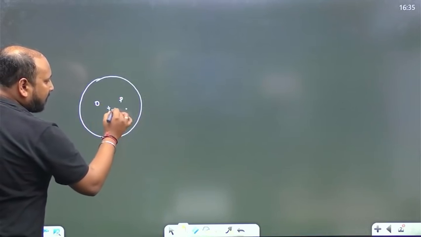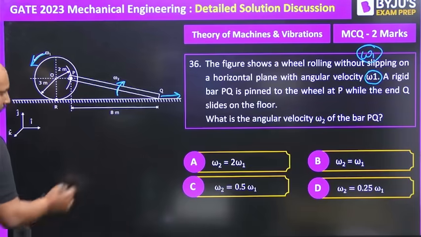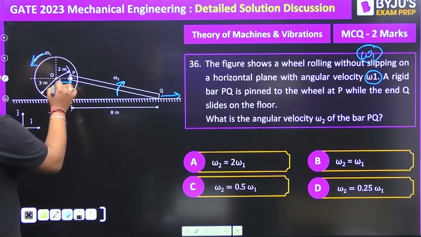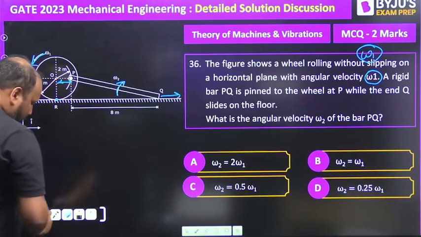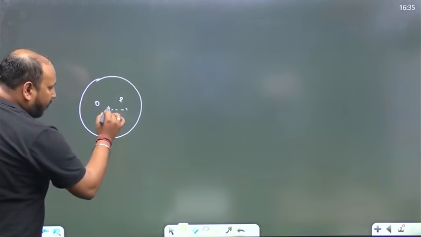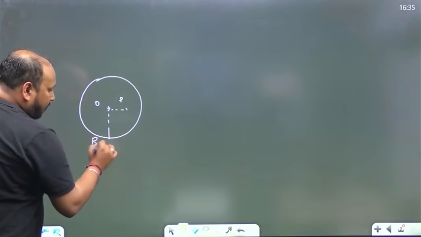Okay, and this distance has already been given. This is equal to 2, right? The radius is 3 and this point is R. So let me draw it over here. This point is R, right?